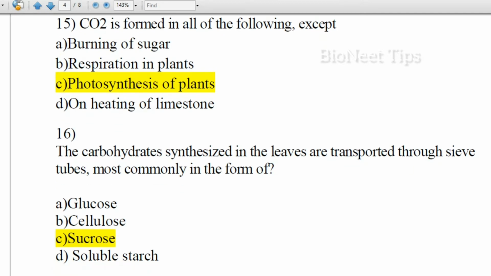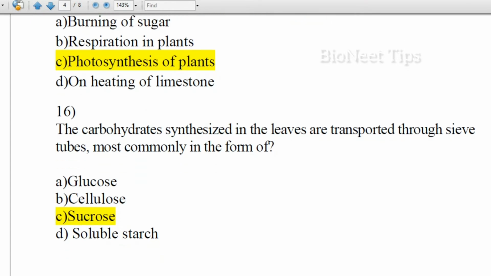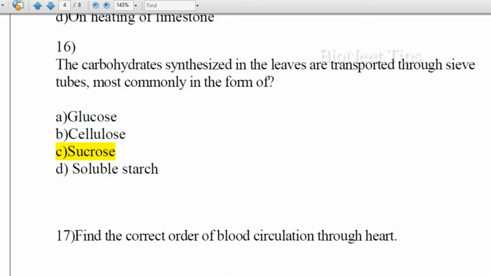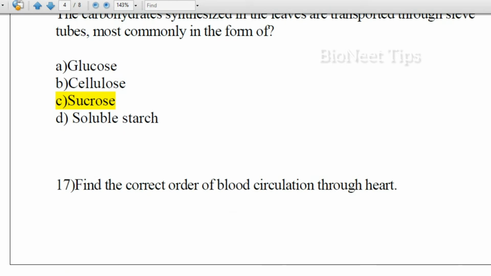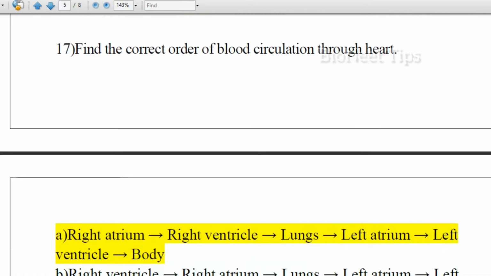The carbohydrates synthesized in the leaves are transported through sieve tubes, most commonly in the form of glucose, cellulose, sucrose, soluble starch. So the correct answer is sucrose.